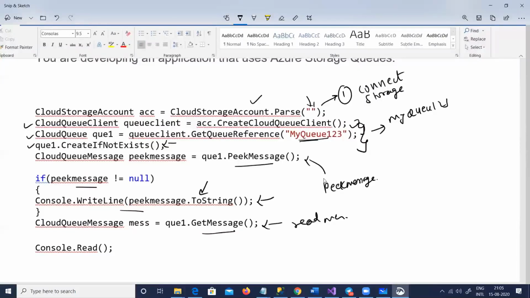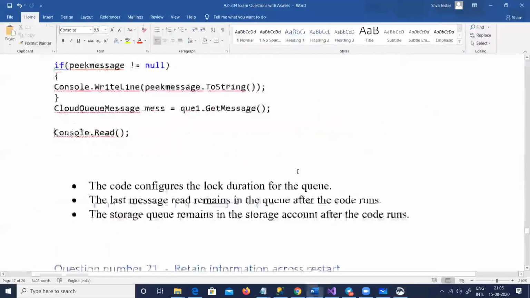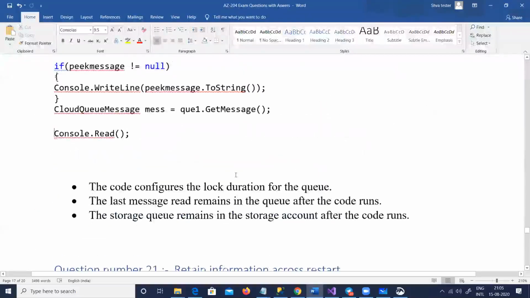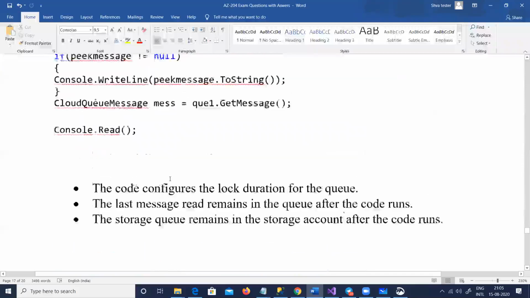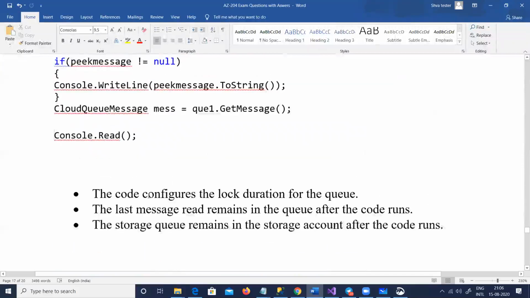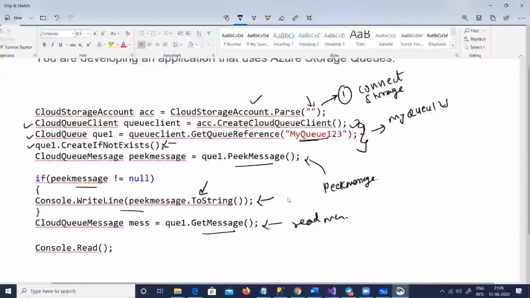Now with all this, let us try to understand the question. In the question, he says tell me which of these three sentences are true. This code configures the log duration for the queue. So that is one.